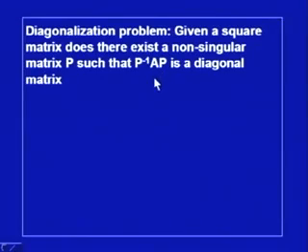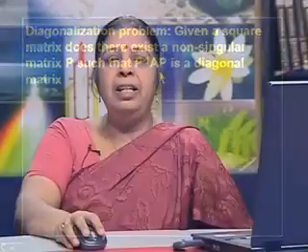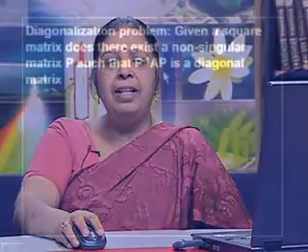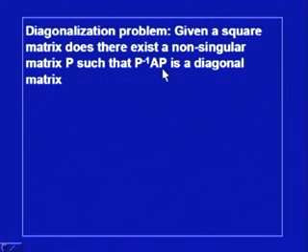We have seen that P inverse AP is similar to A, and if this is a diagonal matrix, we can easily perform a variety of algebraic operations on it. So, if we can perform operations on the diagonal matrices, we can perform operations on the square matrix A. That is the purpose of diagonalization of a square matrix.